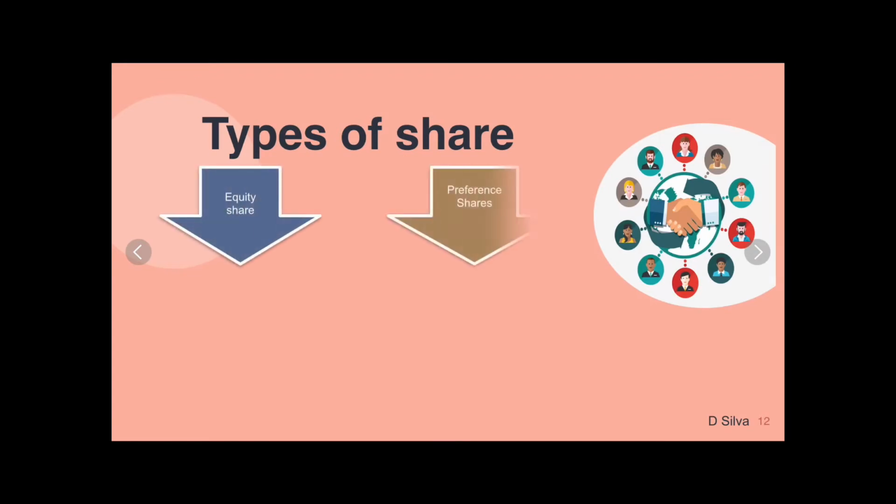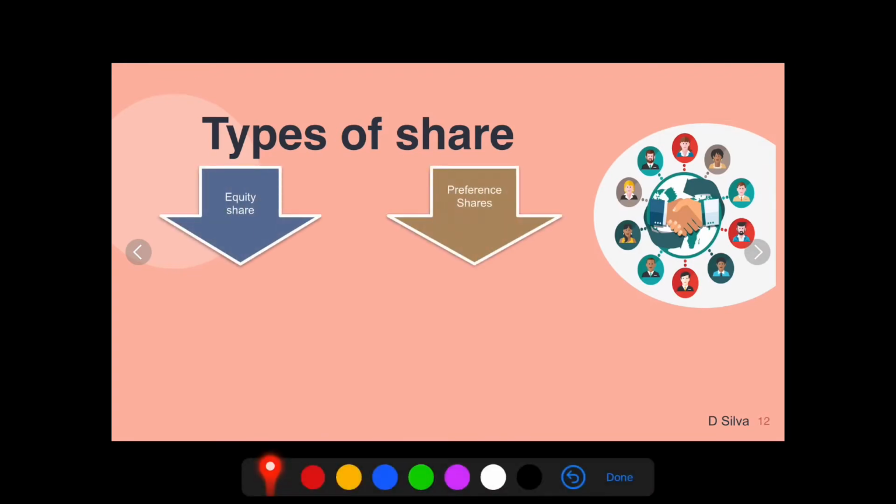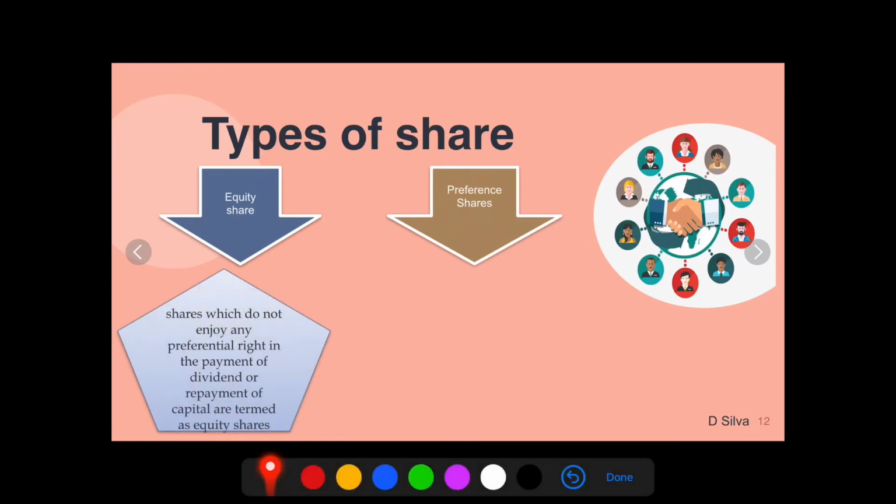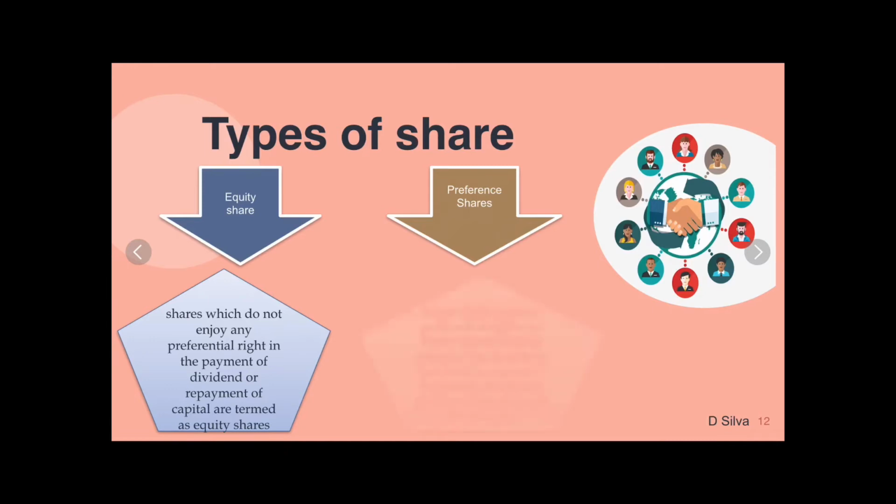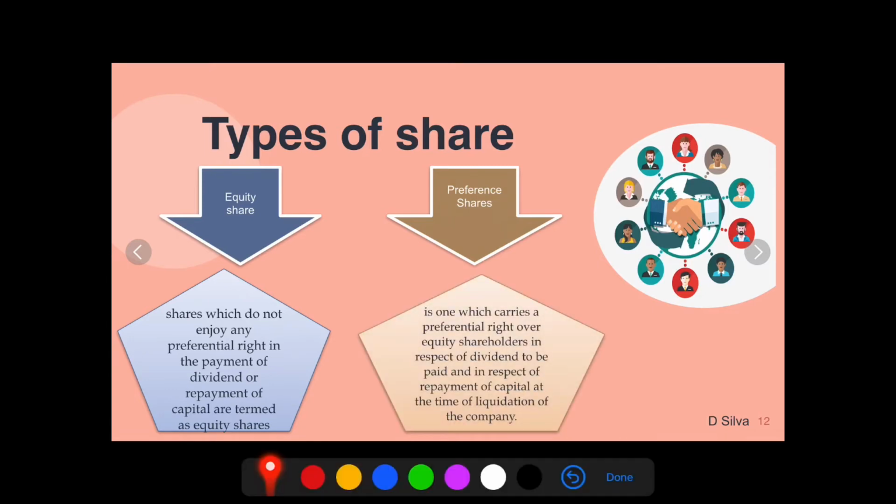Types of shares: 2 types, equity shares and preference shares. I am very sure you are familiar with this term right from your first PUC. What do you mean by equity shares? These are shareholders who do not have any preferential right, especially while receiving the dividend or at the time of repayment of their capital. Then what do you mean by preference shares? These shareholders have preferential rights compared to equity shareholders because they are given first priority when it comes to the payment of dividends or the repayment of capital, especially at the time of liquidation of the company.